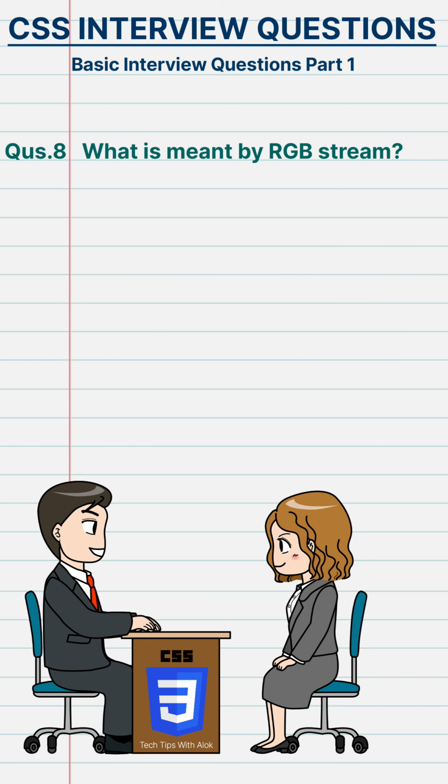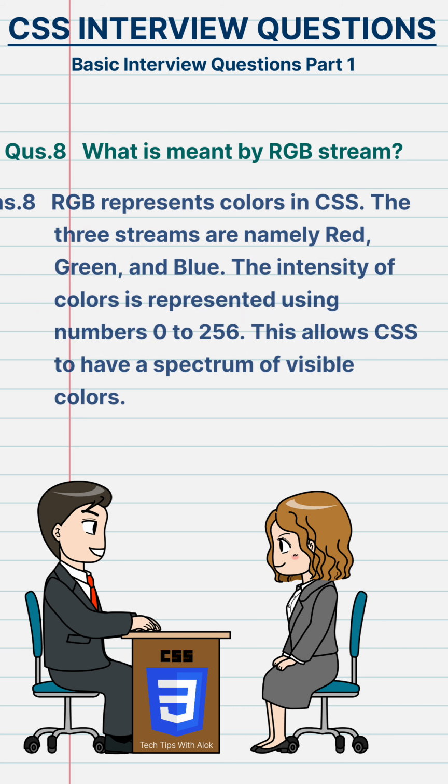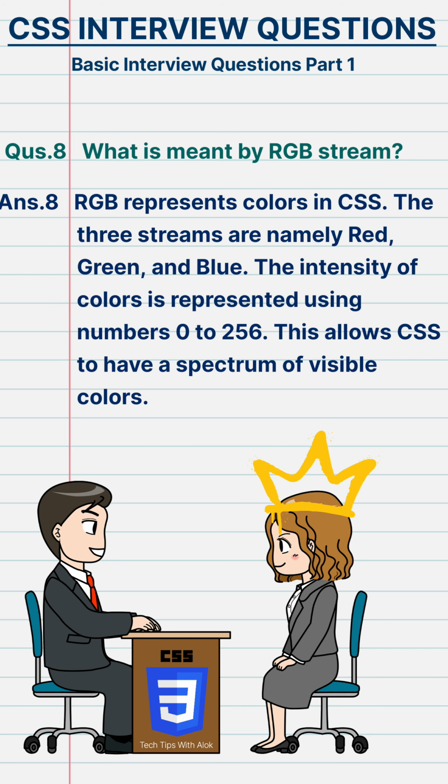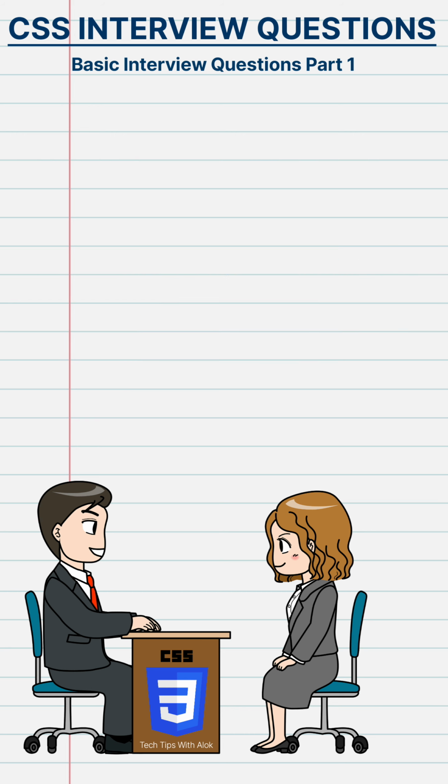What is meant by RGB stream? RGB represents colors in CSS. The three streams are namely red, green, and blue. The intensity of colors is represented using numbers 0 to 256. This allows CSS to have a spectrum of visible colors.